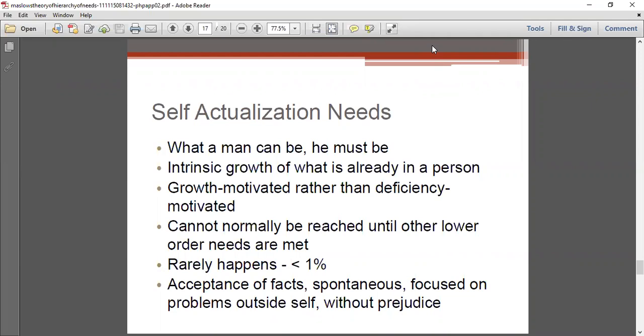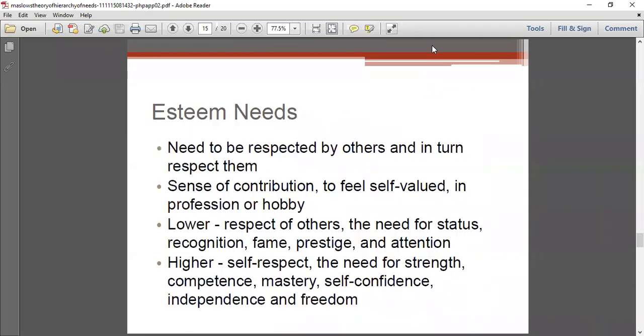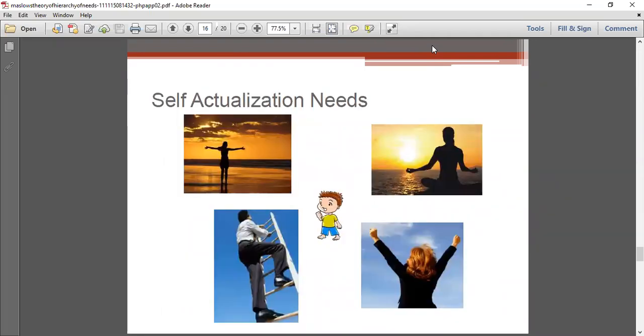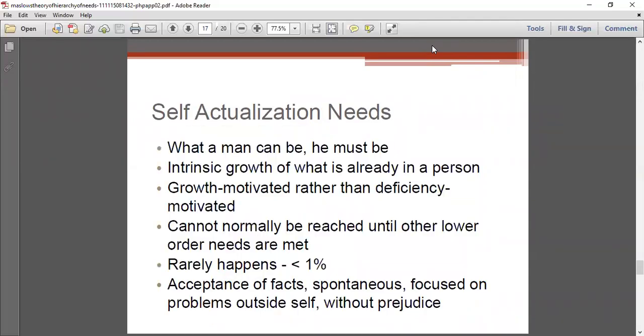That is, whenever we achieve respect from others, that is known as the esteem needs. And the last one is the self-actualization needs. That is, when one can achieve what is needed by him or what should be achieved by him in his life. The self-actualization need is achieved by less than 1% of the people.